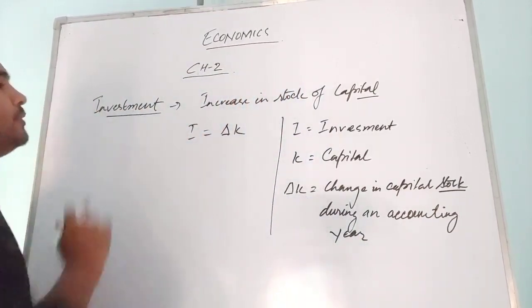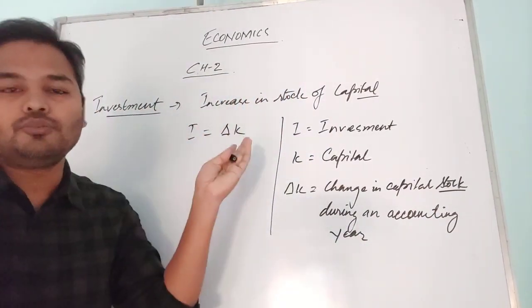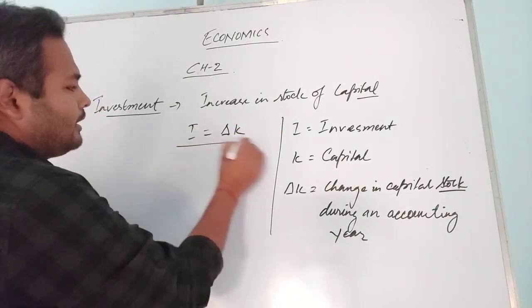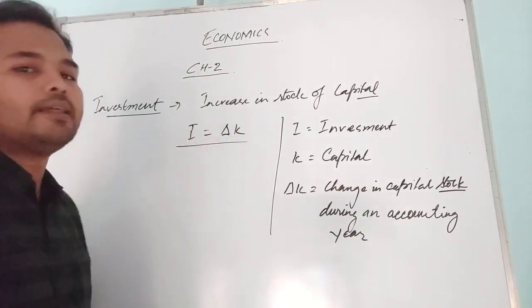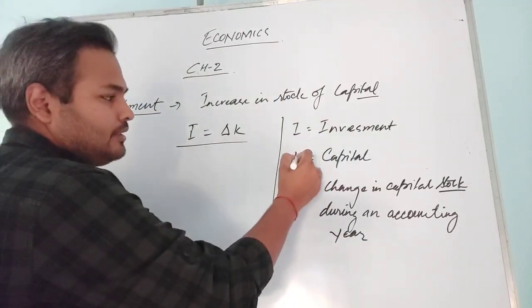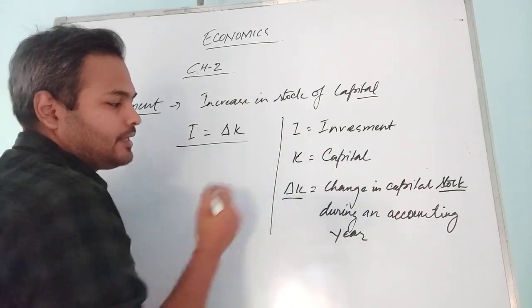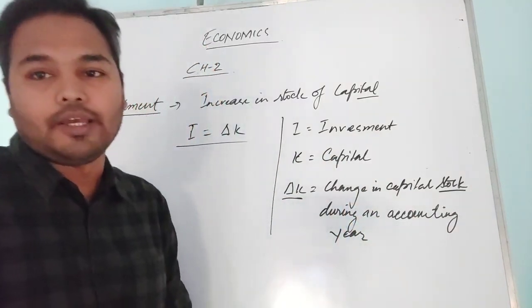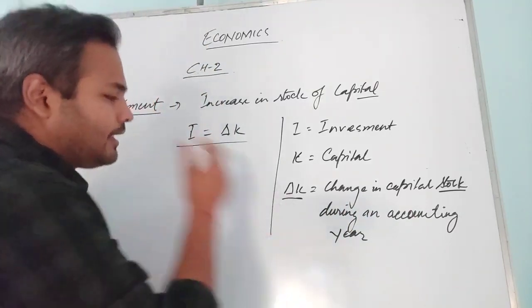So investment is referred to as increasing the stock of capital, and I is equal to delta K. That I is represented as investment, K as capital, and delta K means change in capital stock during an accounting year.